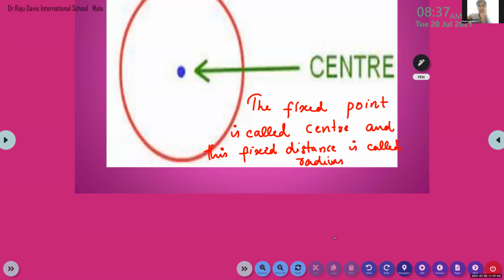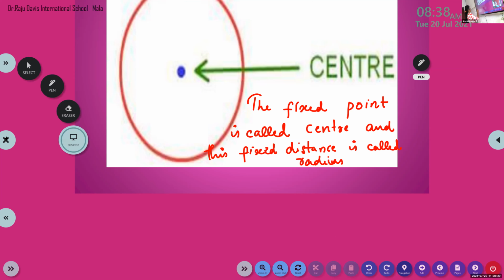And Shreya is asking that center is the heading of this, or we have to continue. You wrote the definition, right? Yes, ma'am. Continue. The fixed point is called center and the fixed distance is called radius. Done. Okay, whatever I'm teaching, you listen and understand. In between, you don't ask unnecessary things. The fixed point is called the center and the fixed distance is called radius.